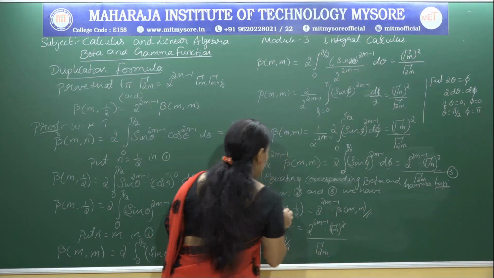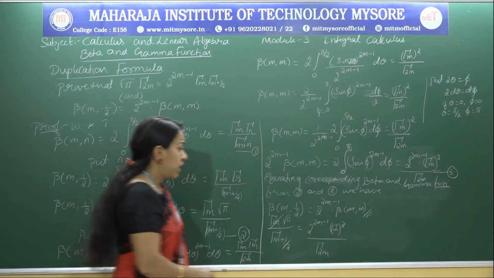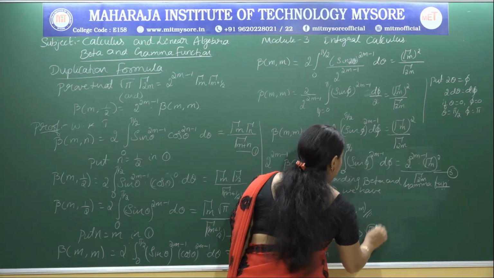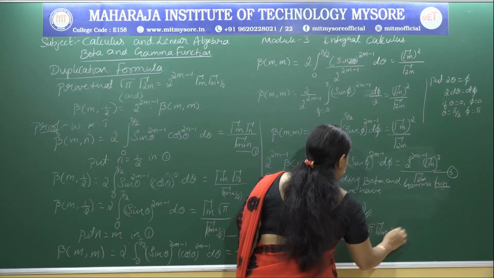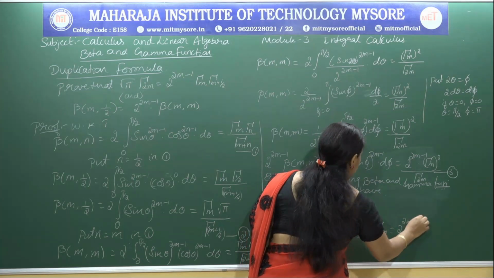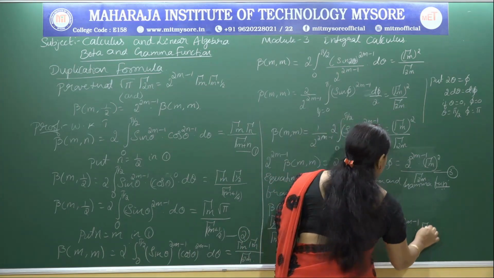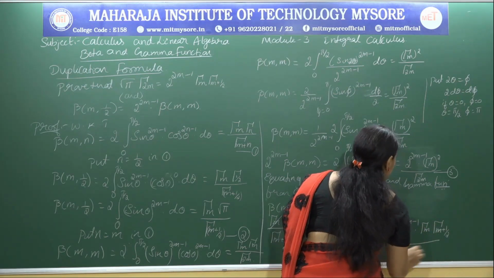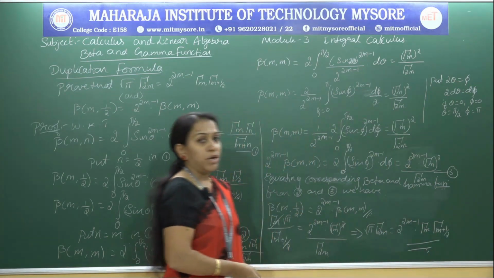So I can cancel gamma m one time, so that the required result will be root pi into gamma 2m is 2 to the power of 2m minus 1 into gamma m into gamma(m plus 1 by 2), which is the required gamma relation.